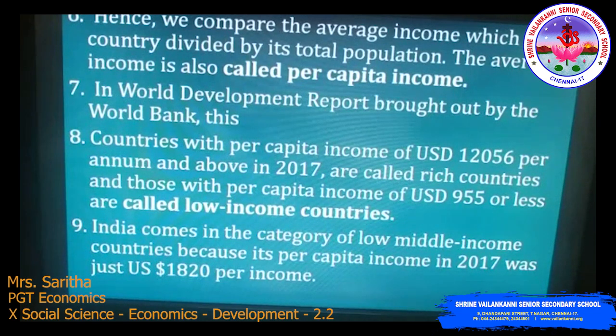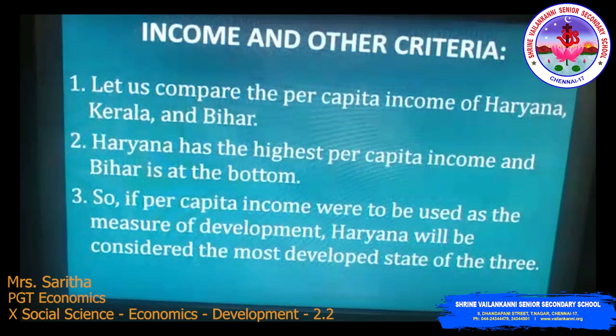In the World Development Report brought out by the World Bank, countries with a per capita income of US dollar 12,056 per annum and above in 2017 are called rich countries, and those with a per capita income of US dollar 955 or less are called low income countries. India comes in the category of lower middle income country because its per capita income in 2017 was just US dollar 1820 per annum.